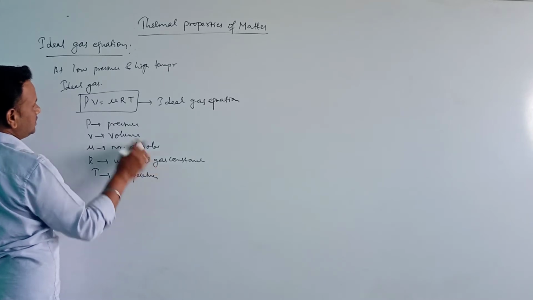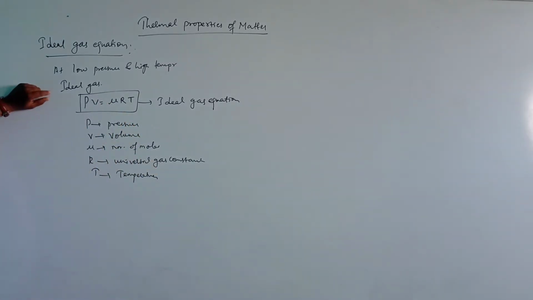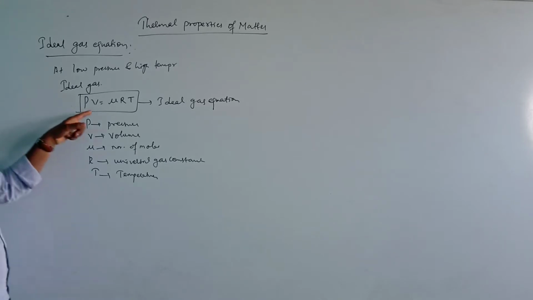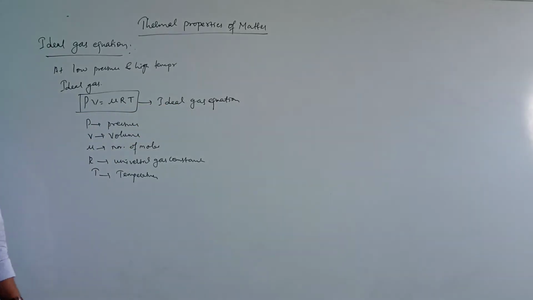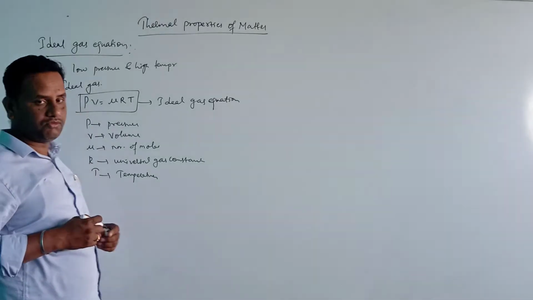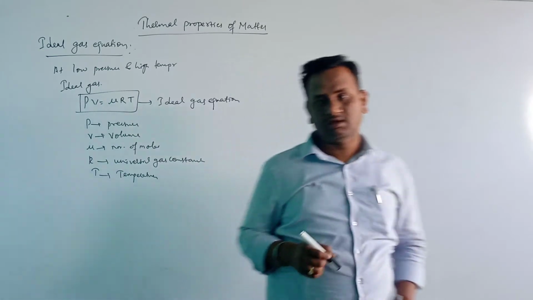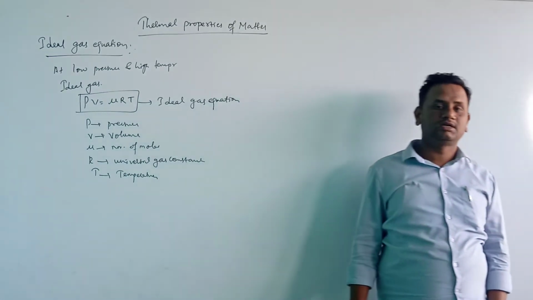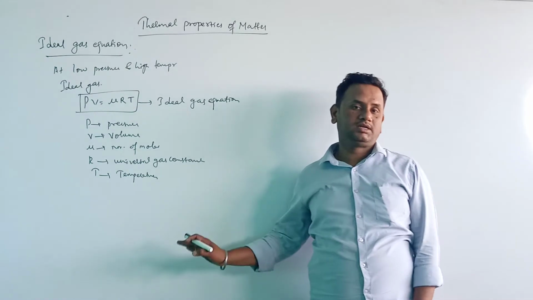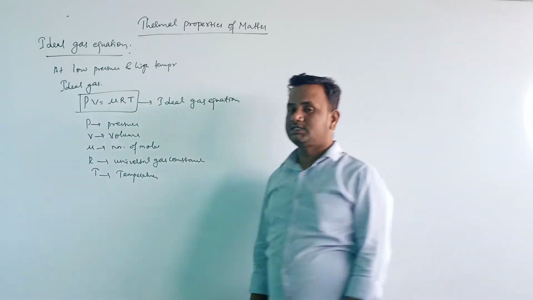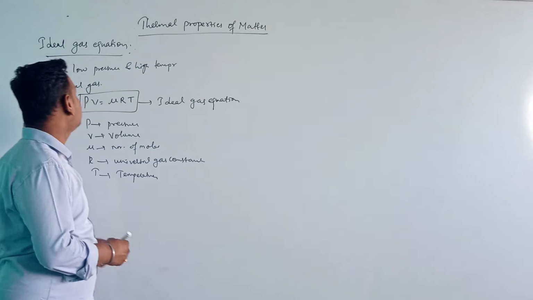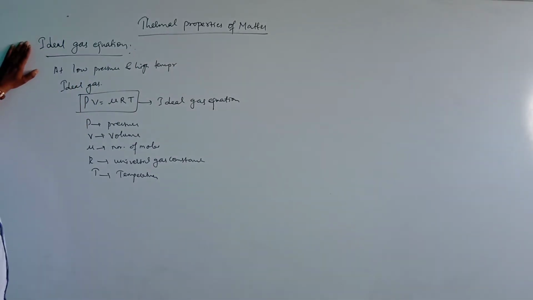This is a law which is obeyed by all ideal gases, so that is called the ideal gas equation. You should remember this ideal gas equation, where P is the pressure, V is the volume, μ is the number of moles, R is the universal gas constant, and T is the temperature.